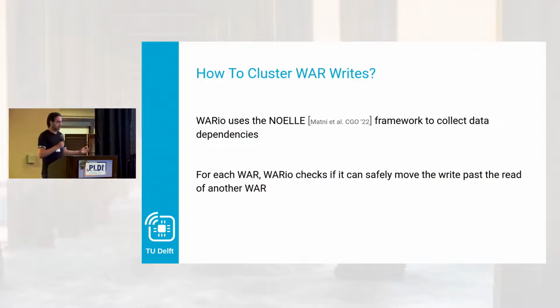Now, how do we do that? WARio uses the Noel framework, which is an extension to LLVM that makes it easier to analyze programs. It gives us better alias analysis information, some other memory dependency information, and it also makes it easier to transform loops, for example, which we'll use heavily. Then for each write after read, WARio checks if it can safely move the write past the read of another write after read if they're not dependent on each other.